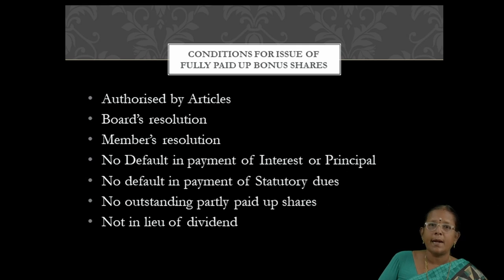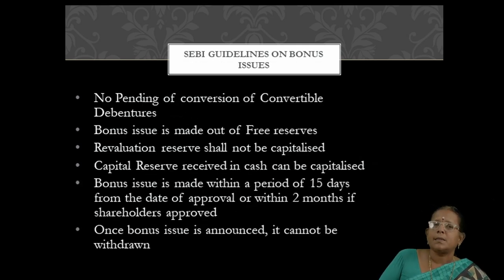There should be no outstanding partly paid up equity shares. If there are any partly paid up equity shares, first the partly paid up equity shares must be made fully paid up, and only then can they issue fully paid bonus shares. Then, in lieu of dividend, they should not issue bonus shares. After paying the final dividend properly to the shareholders, they can issue bonus shares. So these are the conditions placed in the Indian Companies Act 2013 for the issue of fully paid bonus shares. Then some SEBI guidelines.